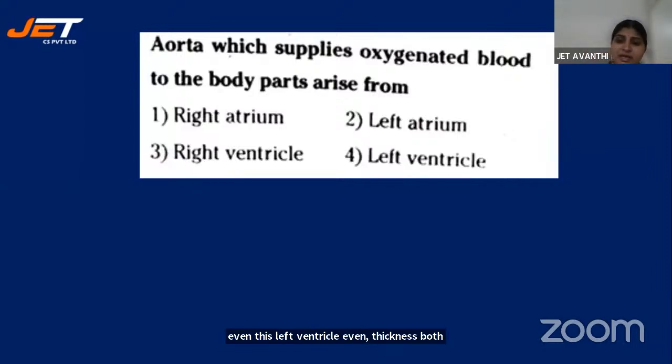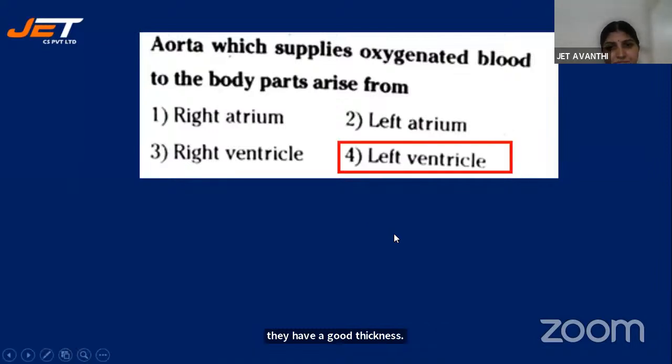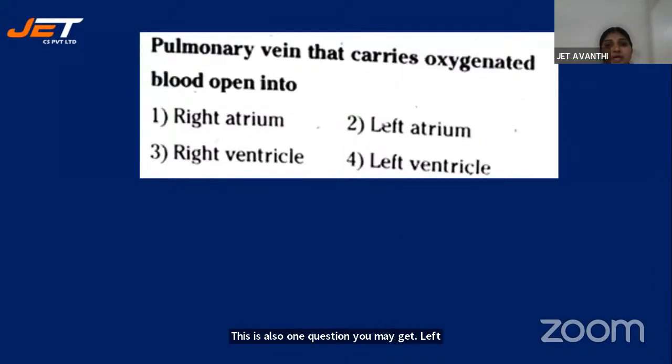Both the ventricles will be thicker when compared to auricles. They have a good thickness. This is also one question you may get. Left ventricle. Then, the pulmonary vein that carries oxygenated blood opens into. See, if you know the concept, the complete circulation, you can answer any number of questions coming from the topic.